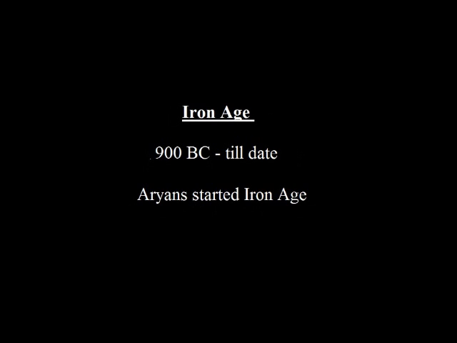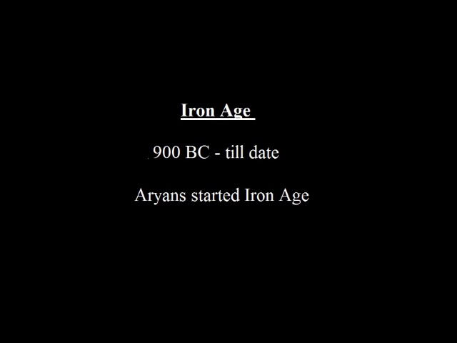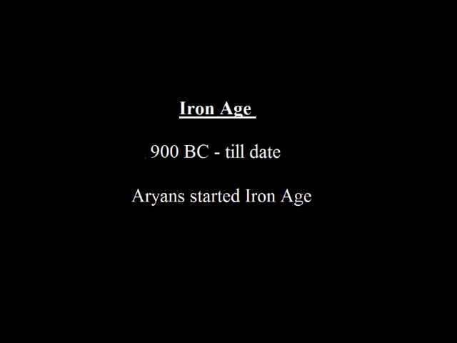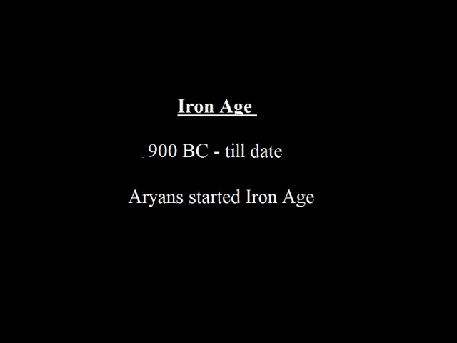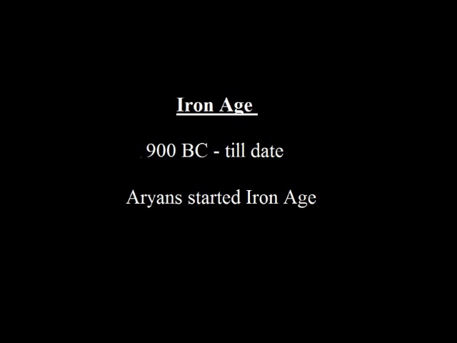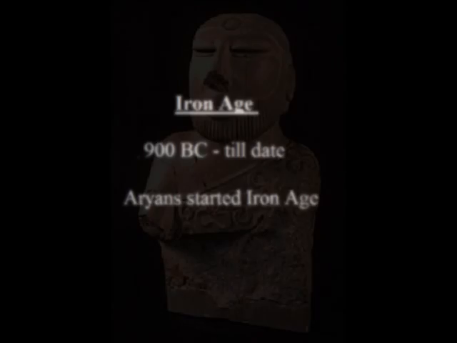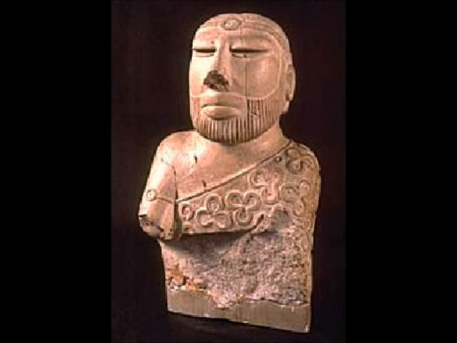Coming to the Iron Age, around 900 BC iron was discovered and widely used, and it caused a very great change in human life, and it is still being used as a main metal even now. So the Iron Age was from 900 BC till date. In India, the Aryans started the use of iron, and the coming of the Aryans to India marked the beginning of the Iron Age. This is about the introduction to Indian history.